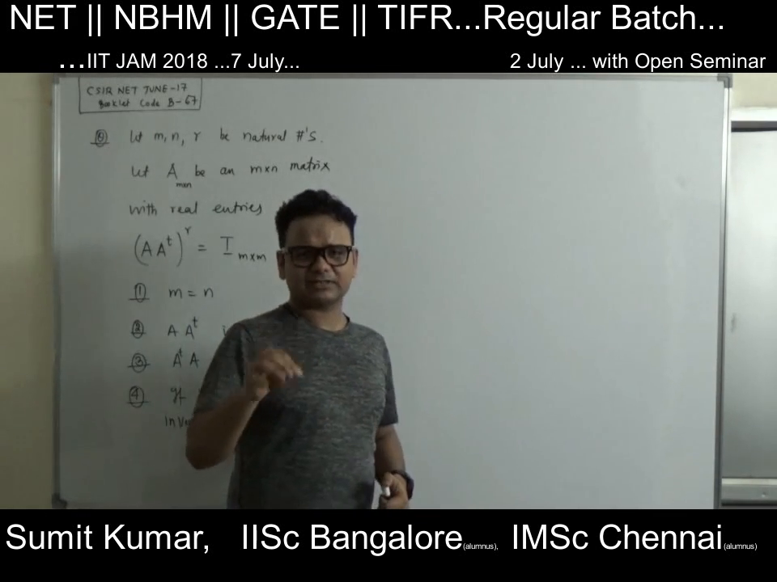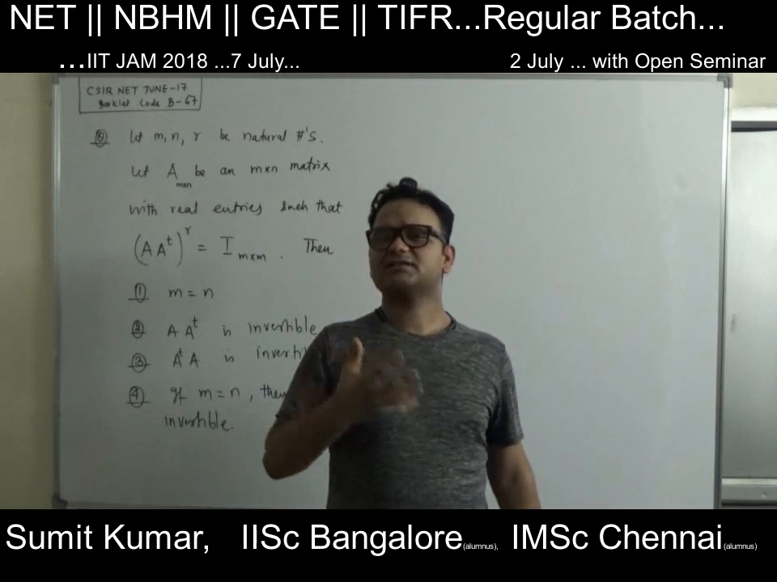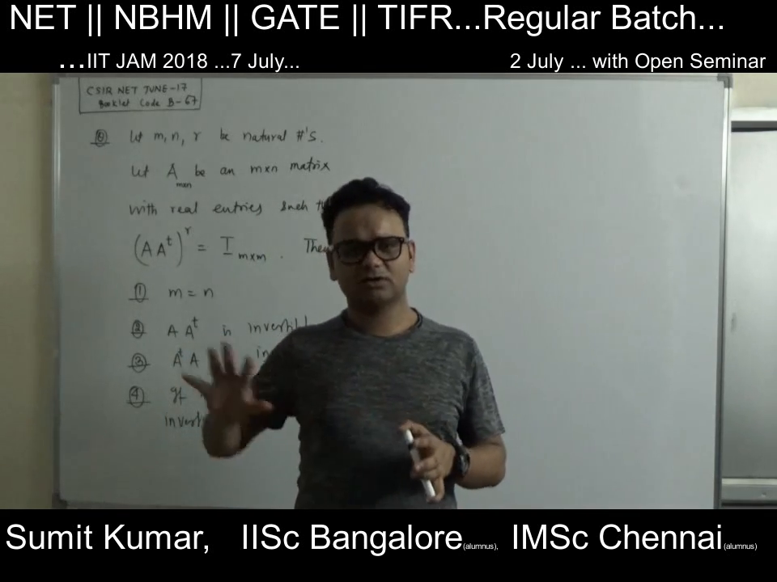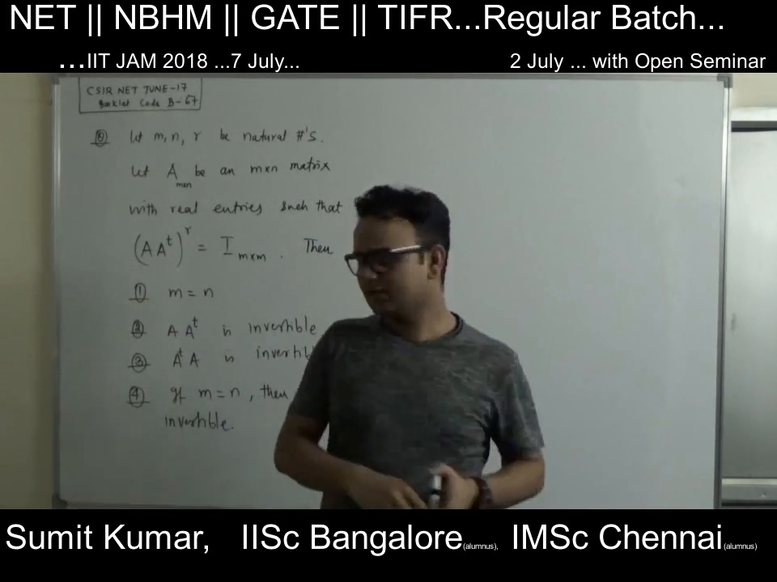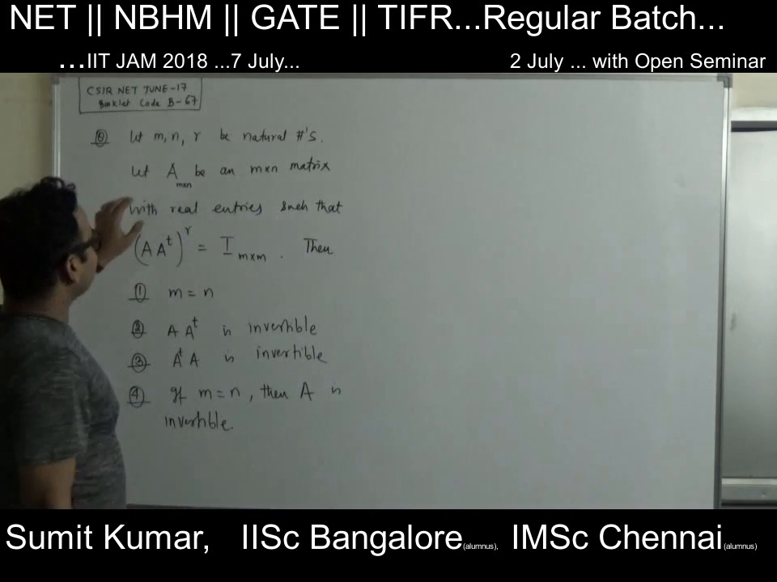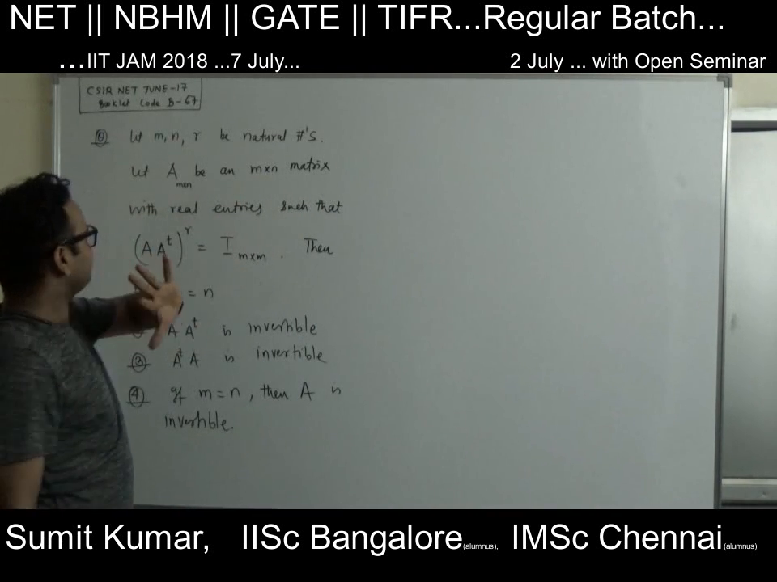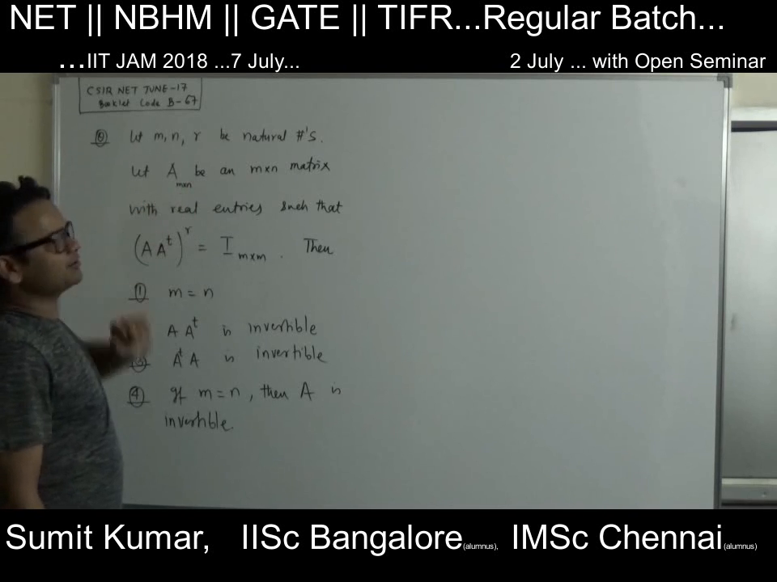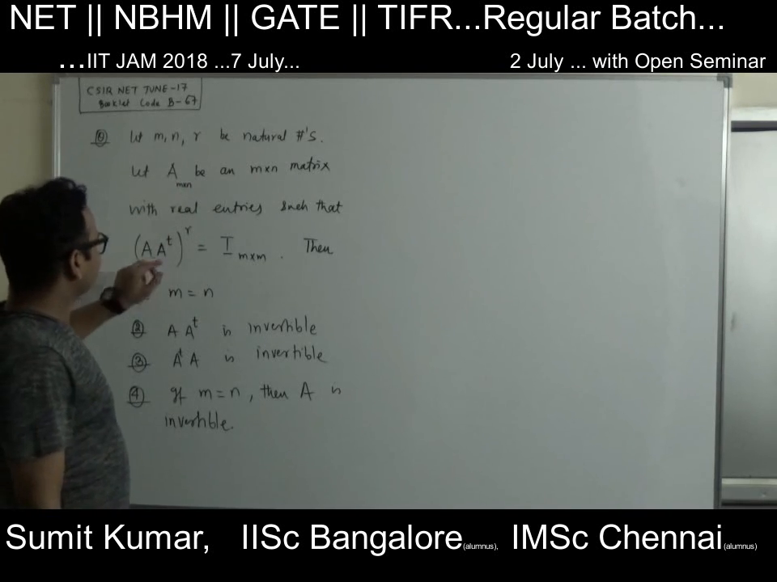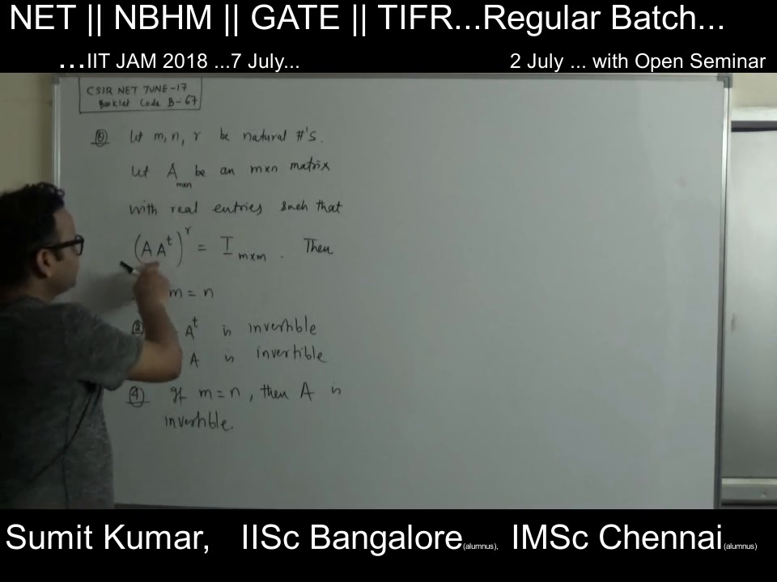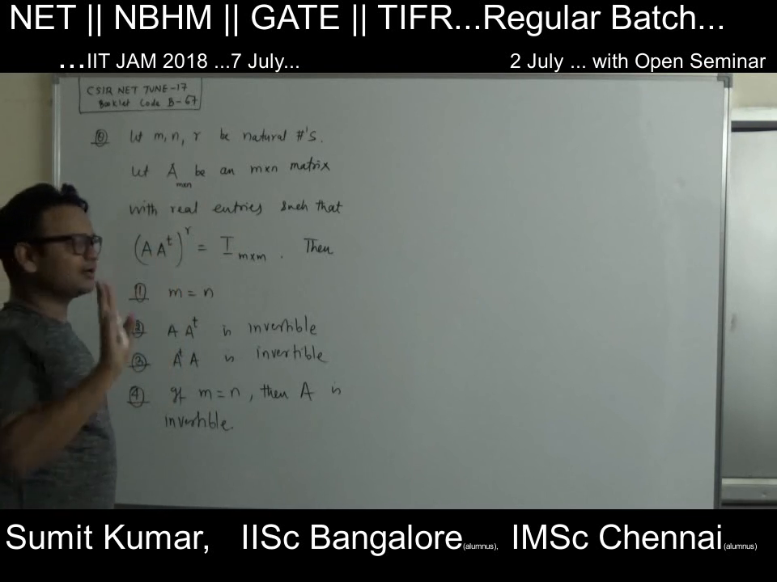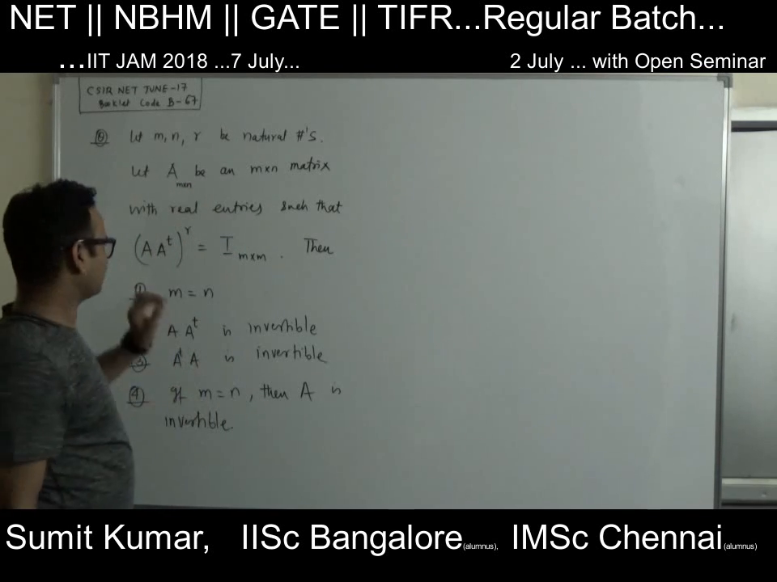And let's try to understand. Now let's come here and try to understand the concepts related to this question. So what is this question? Here m and n are natural numbers. A is an m cross n matrix with real entries such that (A into A transpose) to the power r is equal to the identity matrix.